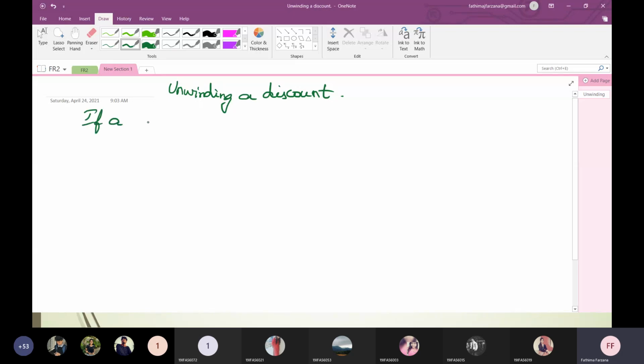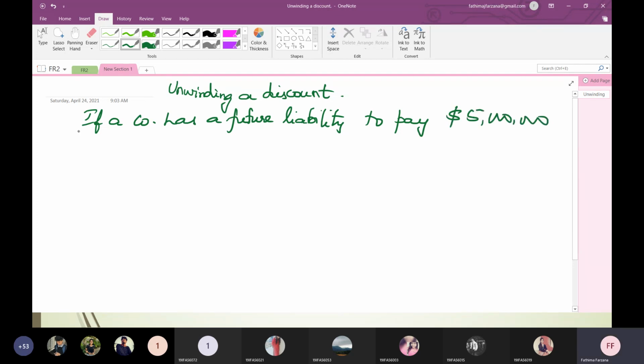If a company has a future liability, that is a future payment pending to pay, let us assume it is 5 million after 5 years, and the cost of capital, it's an imaginary problem, 10%. Then after 5 years, I'm going to pay something. This is similar to the decommissioning or dismantling charges.